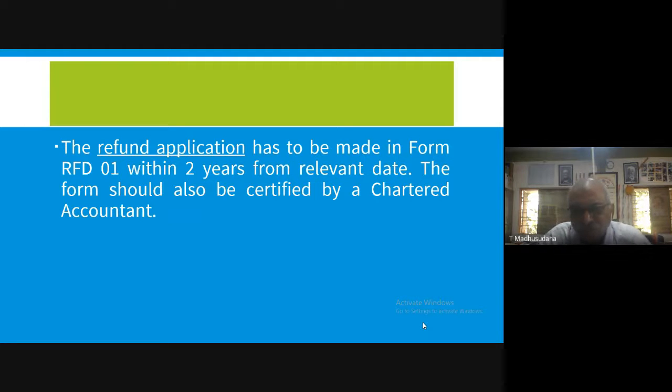The form should also be certified by the chartered accountant. Whatever form, that is form RFD01, the refund claim filled by the supplier, that filled form should be certified by the chartered accountant. That means it should be certified by the auditor so as to authenticate the refund claim by the supplier.